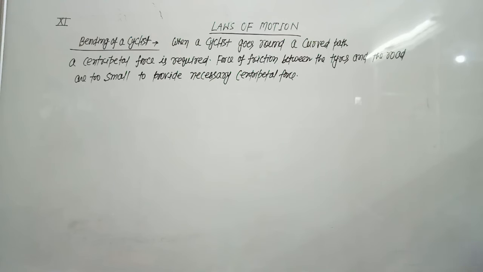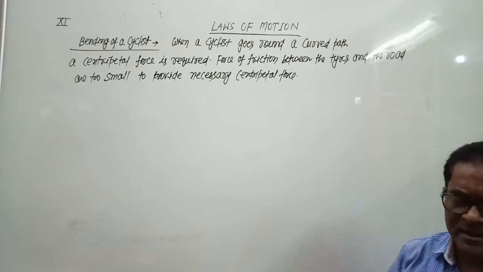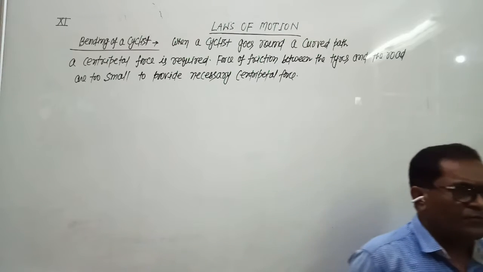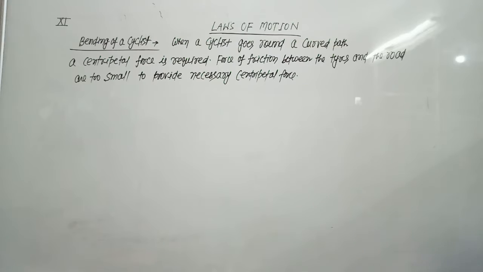So when a cyclist goes round a curved path, a centripetal force is required, and we know that the force of friction provides the necessary centripetal force.